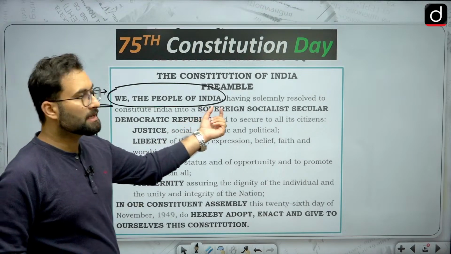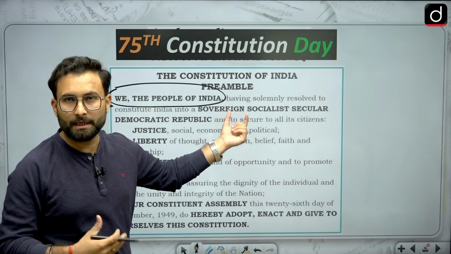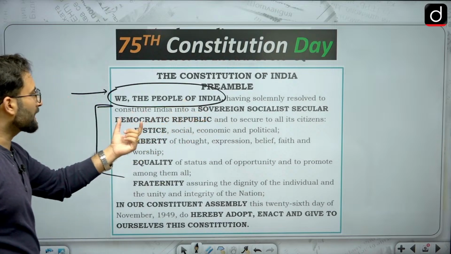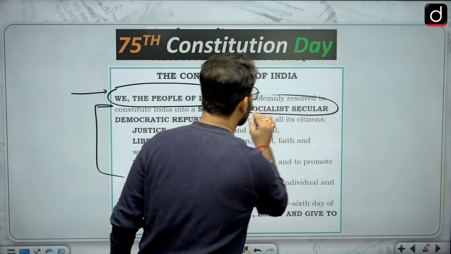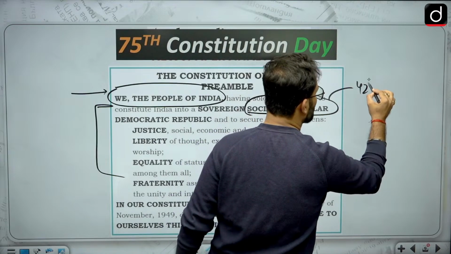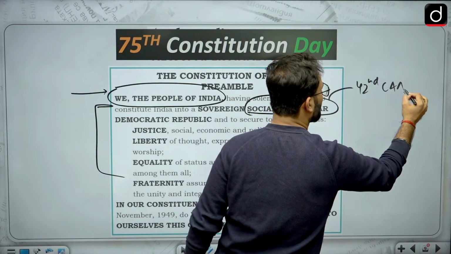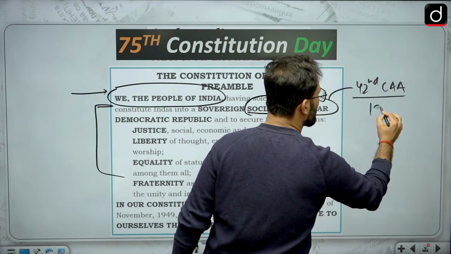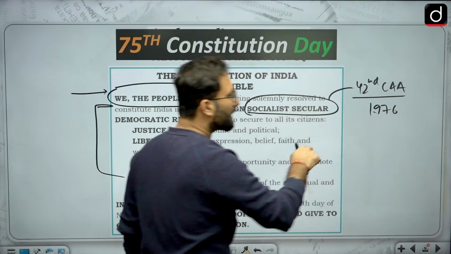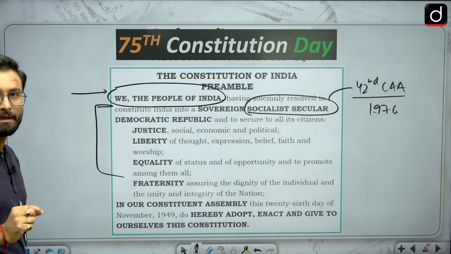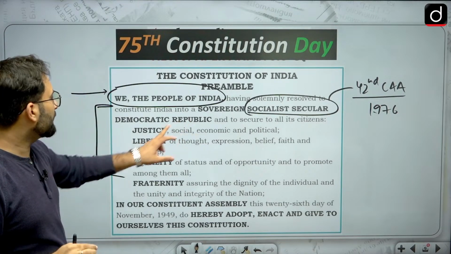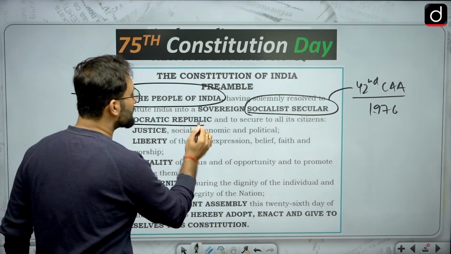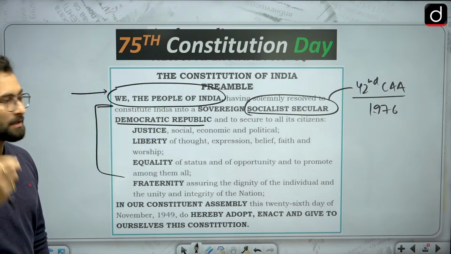The first thing is, they have been giving you the nature of the state of India, that is sovereign, socialist, secular, democratic republic. We know that the words like socialist and secular were added later by the 42nd Constitution Amendment Act, which we will be talking about today, because that was challenged. That was 1976, and these words were added with a retrospective effect. Please remember that they were added with the retrospective effect. Second thing is democratic and republic. This is the nature of the state that has been given in the preamble.